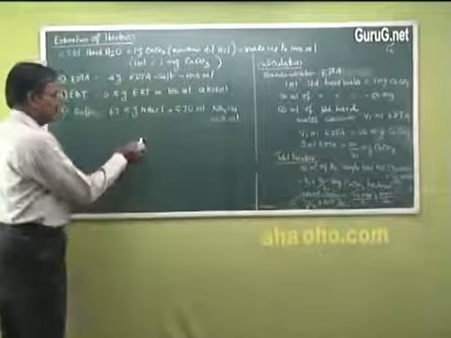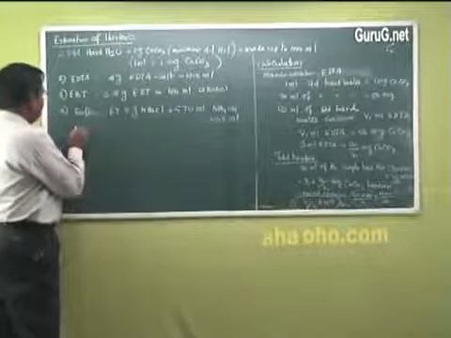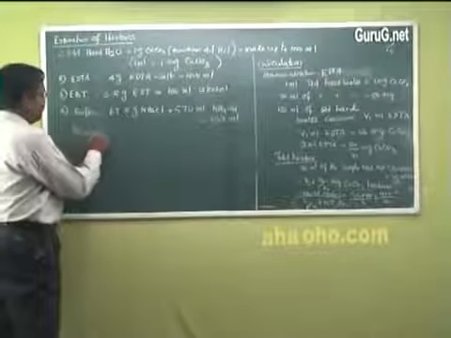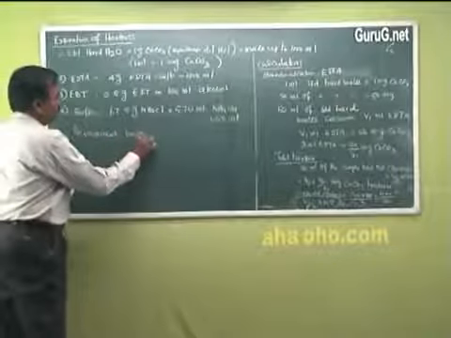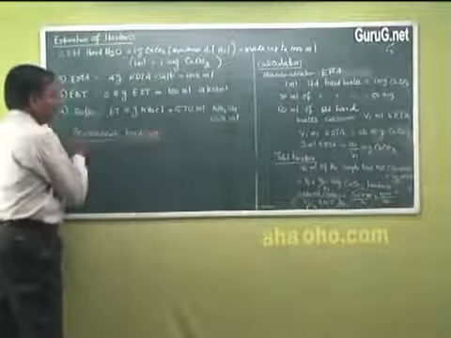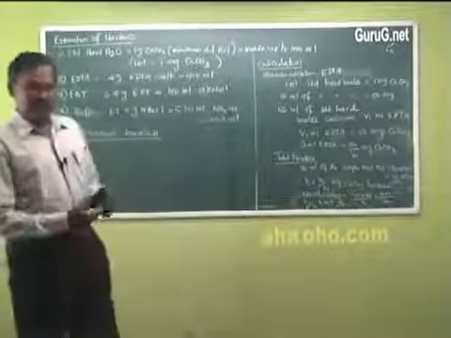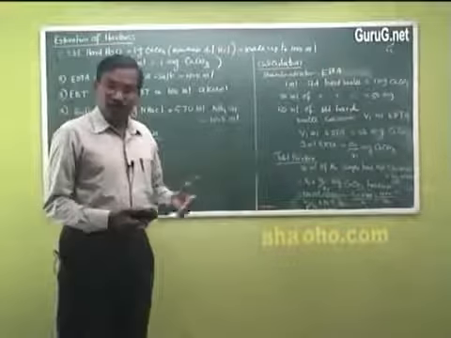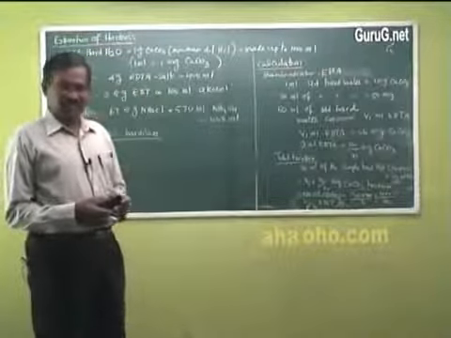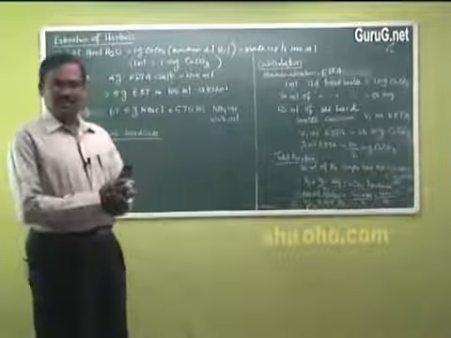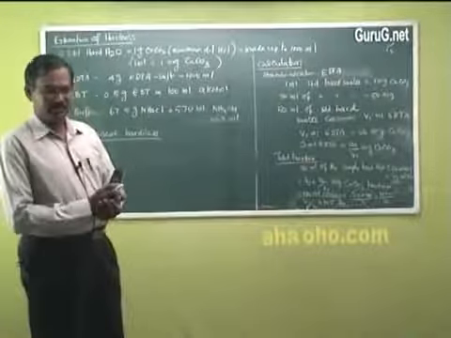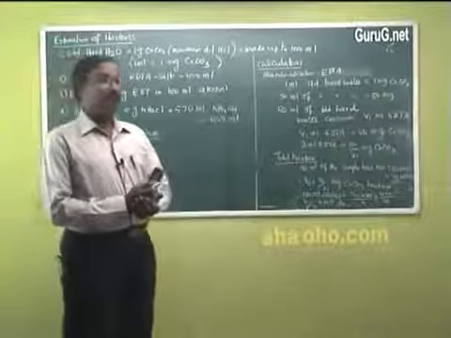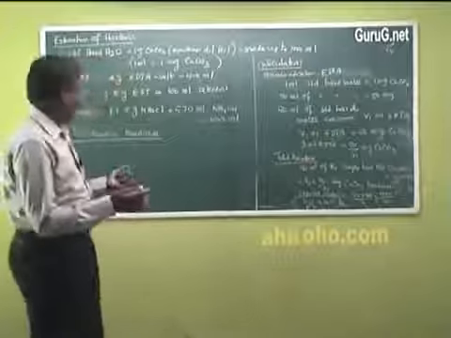Now, how is permanent hardness determined? Total hardness is the sum of temporary and permanent hardness. How to get permanent hardness alone? For that, the temporary hardness has to be removed, and temporary hardness can be removed by boiling the water.